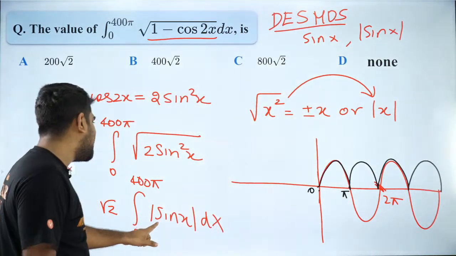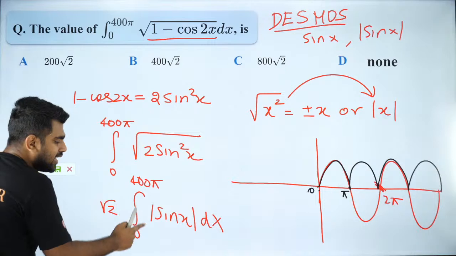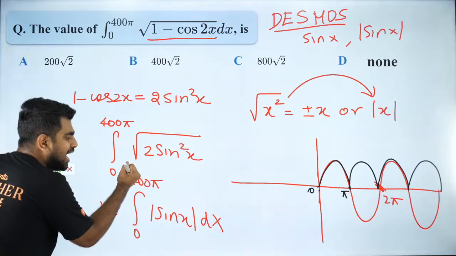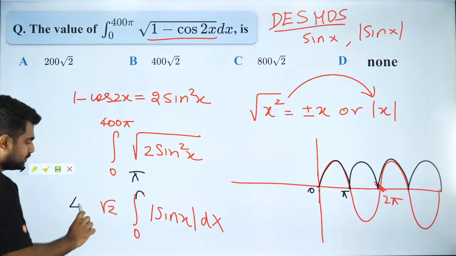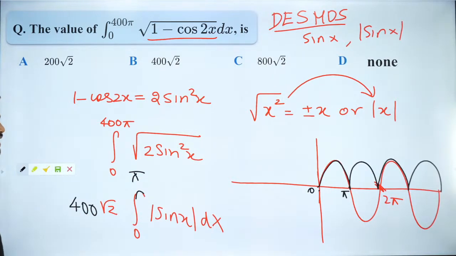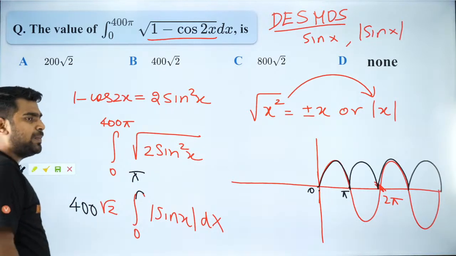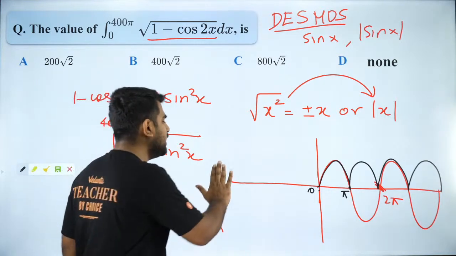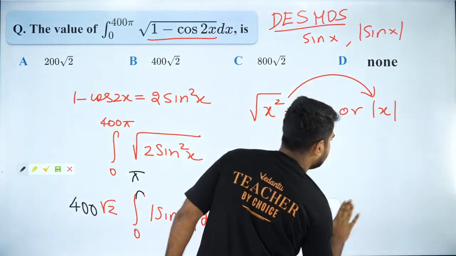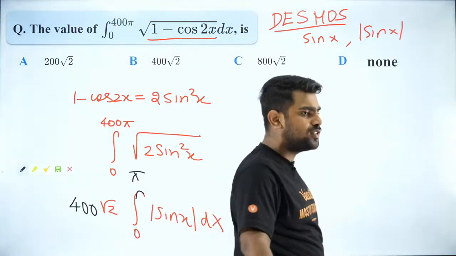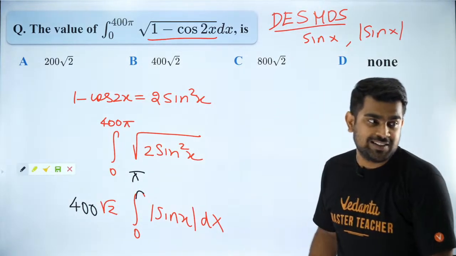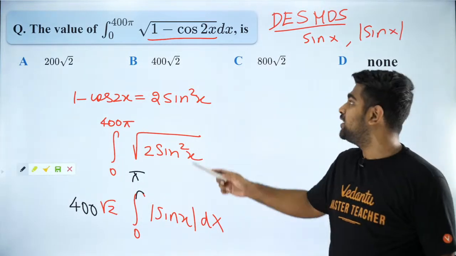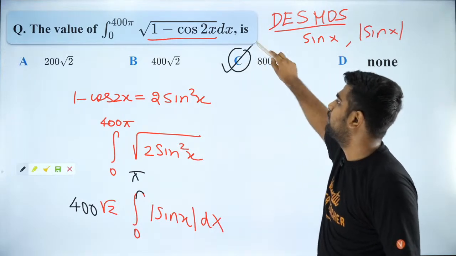So since mod sine x has a period of pi, can I say 0 to 400 pi is 400 times 0 to pi? Is that okay? Please tell me, everybody okay with that? Brilliant. You guys have got it. Now you can solve it. And till now nobody has got the right answer. You must have guessed it, because the option is C.